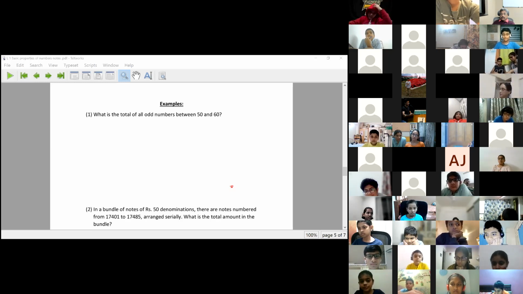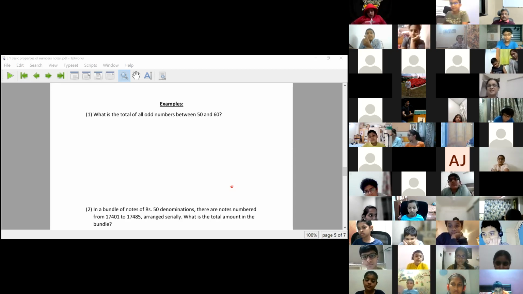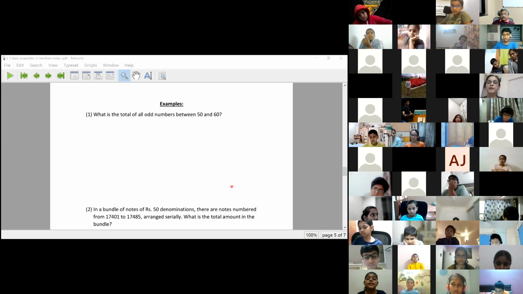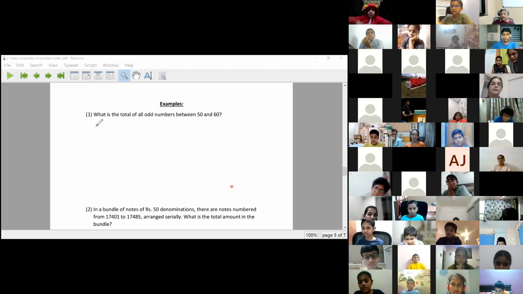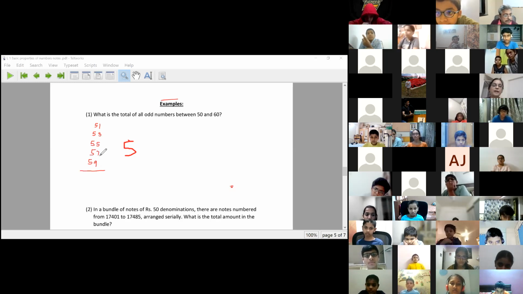So the first question is now, what is the total of all odd numbers between 50 and 60? I can always list this, isn't it? It's not a very big question. I can always write all odd numbers between 50 and 60 and add them. What is the big deal in that? I can add odd numbers 51, 53, 55, 57, 59. Nobody is going to write on the board. And I'll add all of them, and that will be the answer.